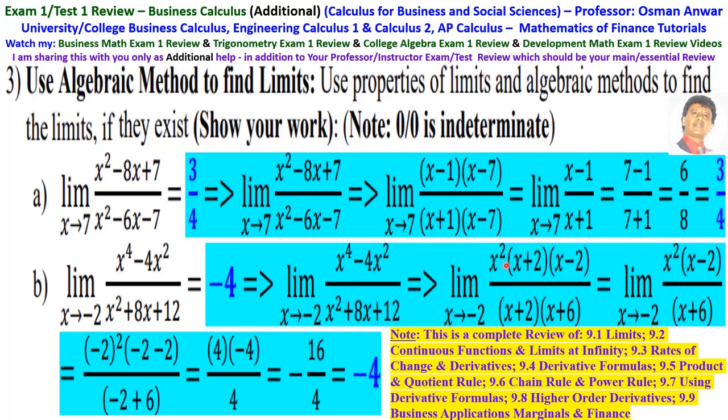You factor the numerator to x squared times x plus 2 times x minus 2, over the denominator x plus 2 times x plus 6. X plus 2 cancels x plus 2. Then this is the limit as x approaches minus 2 of x squared times x minus 2 over x plus 6. That is minus 2 squared times minus 2 minus 2, over minus 2 plus 6, which is 4 times minus 4 over 4. 4 cancels 4, it is minus 4.